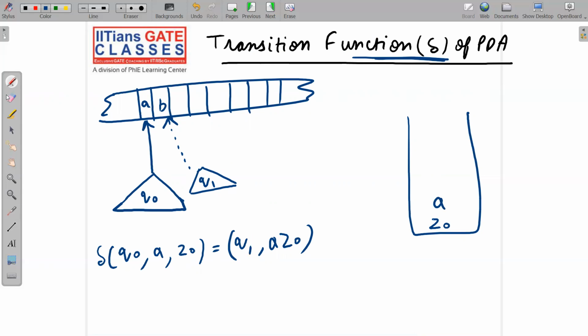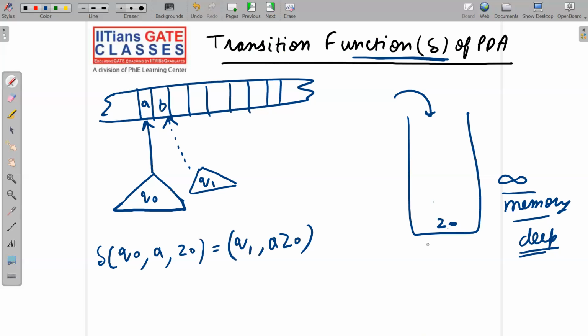Okay, and let me tell you one thing. Many students got confused here. See, this stack is of infinite memory, and imagine that it is very deep. So you cannot see from here that this is Z naught and so on. Directly or indirectly, I want to say that you will read this Z naught after popping it.